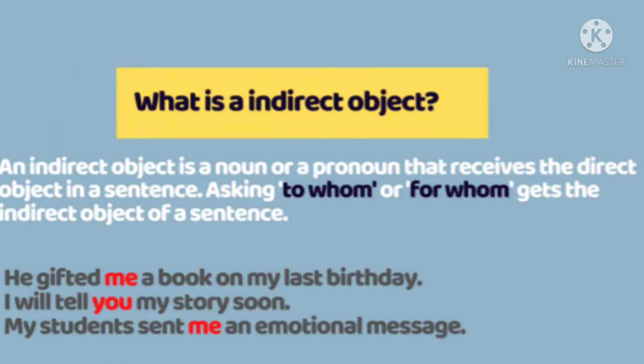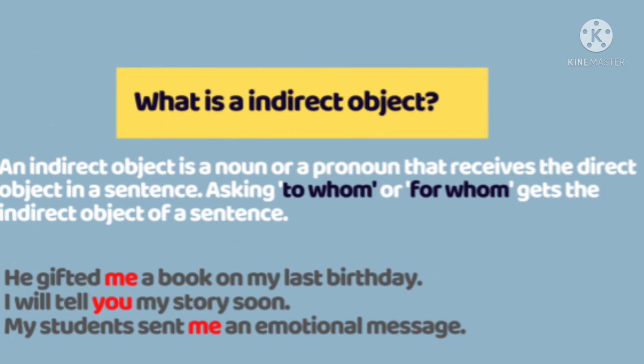Let us see what is an indirect object. An indirect object is a noun or pronoun that receives the direct object in a sentence. If you ask the questions to whom or for whom, then whatever answer you get, that is an indirect object. We have given a few examples here. See, he gifted me a book on my last birthday. To whom did he gift a book here? Me. So that will be the indirect object.